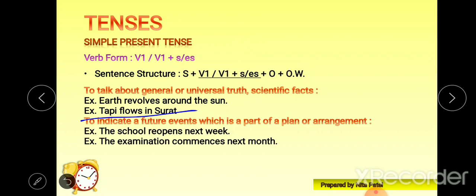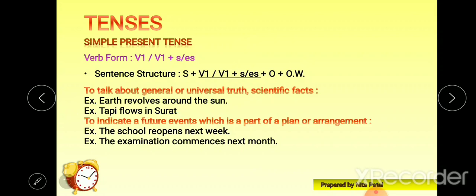Now it is also a very general geographical fact. Wherever you will find a geographical fact or universal truth or scientific facts, we will use simple present tense.